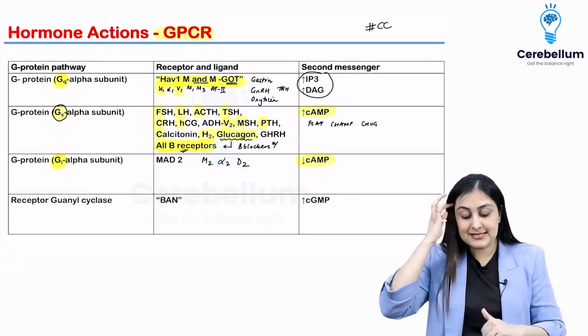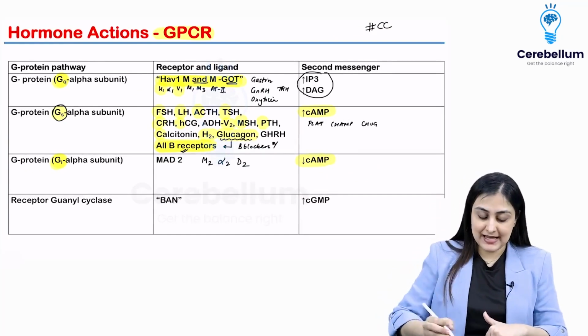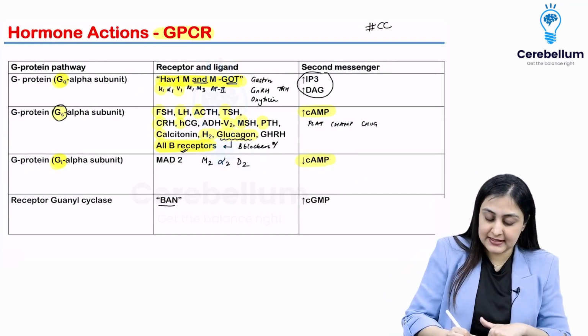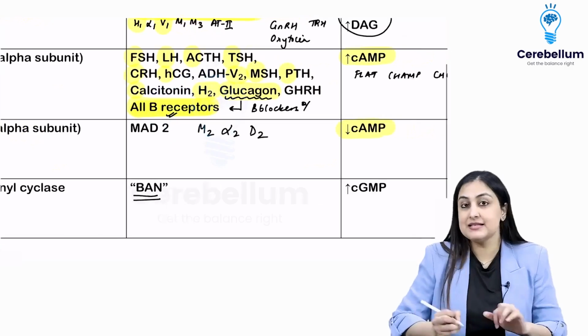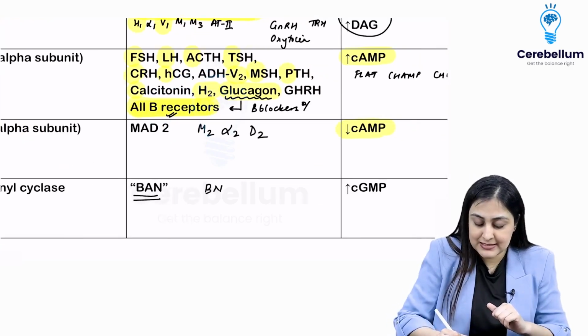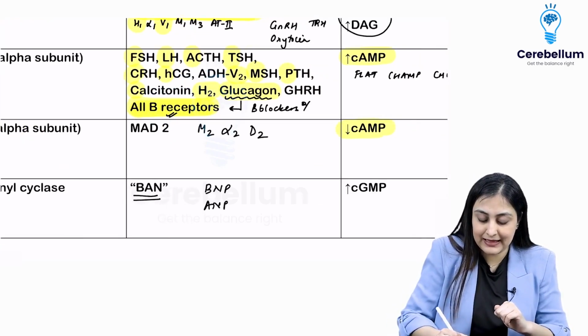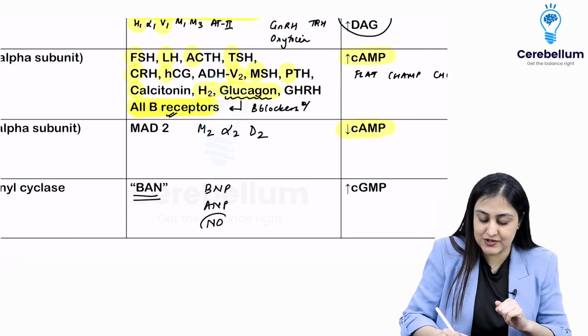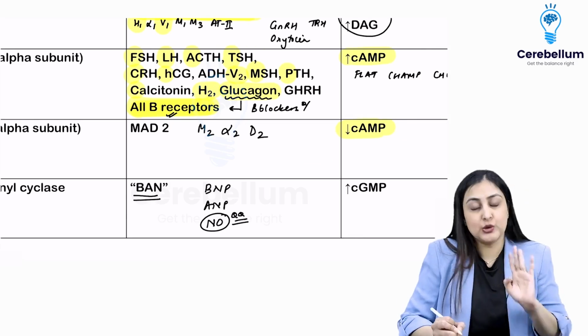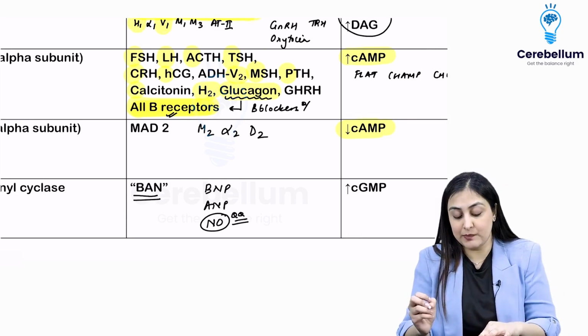Okay, then cGMP. So guanylate cyclase is what these three act by. Again, easy: BNP, ANP and nitric oxide. This has been asked so many times. Two things about NO always keep cropping up in the exam.